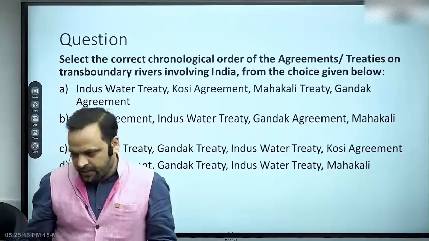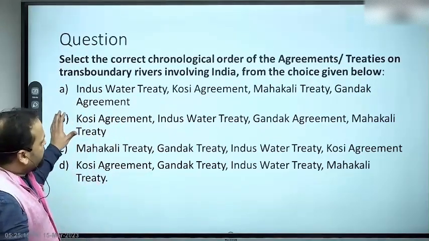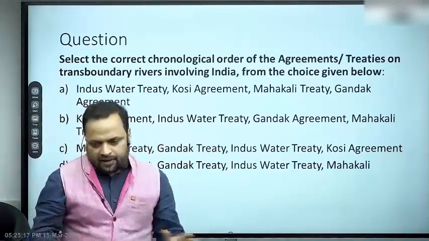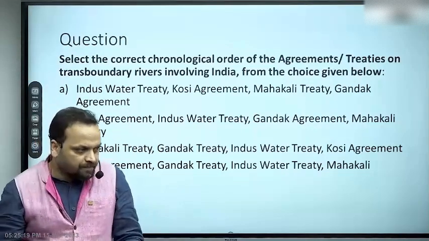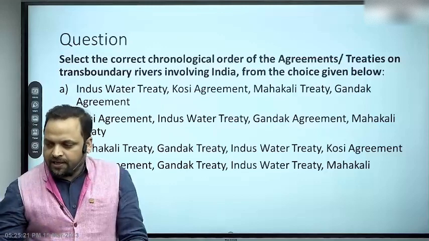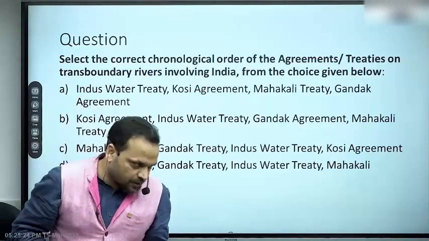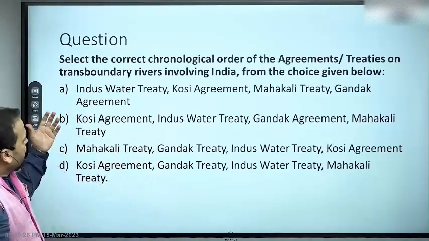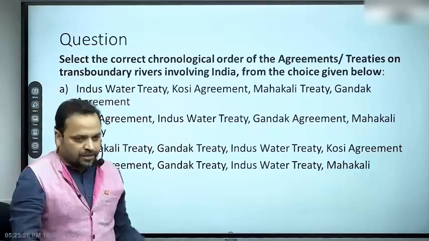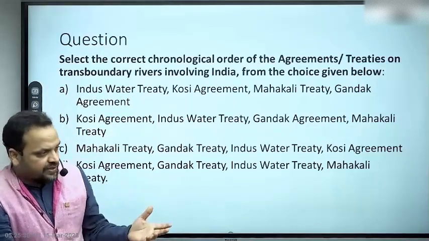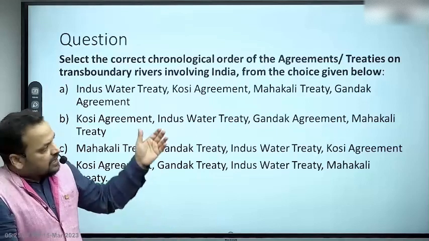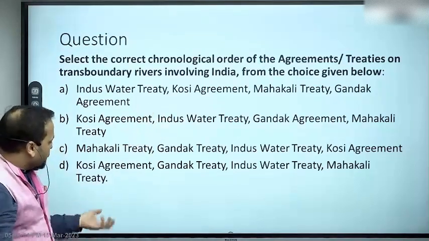All right, so then if you see, there are various treaties that you will find in each relation very prominently. तो अगर पढ़ा होगा, किसी भी तरीके से पढ़ा होगा, तो इस तरह के क्वेश्चन का आंसर कर दोगे. इसके लिए अलग से तैयारी करने की जरूरत नहीं है. क्या क्वेश्चन है? Select the correct chronological order, meaning in terms of the years, to last. कौन सी ट्रीटी कब आई? तो ये चार ऑप्शन आपके सामने हैं.